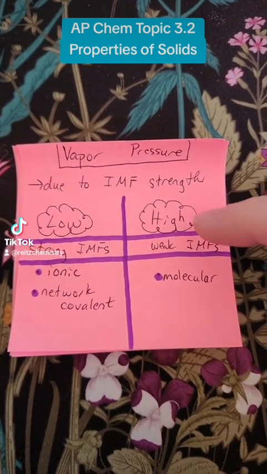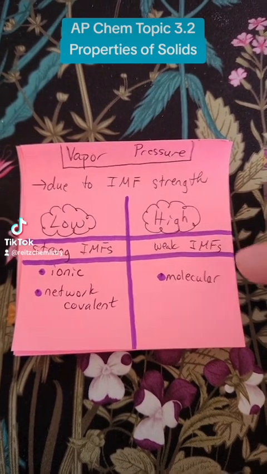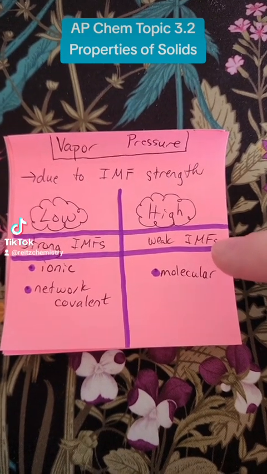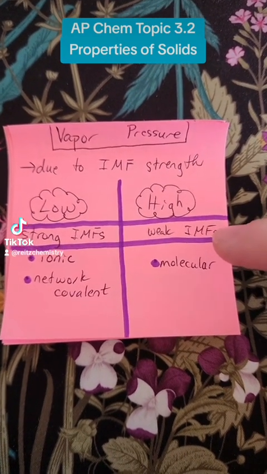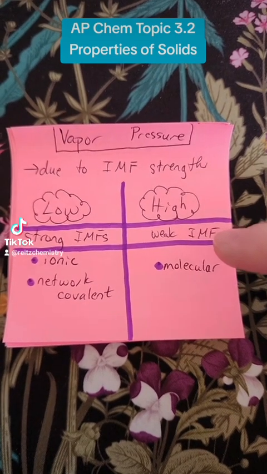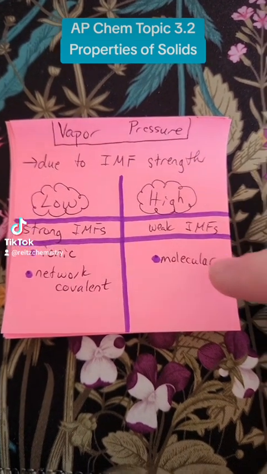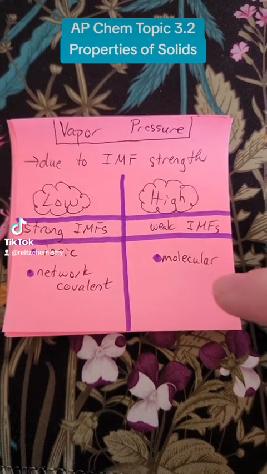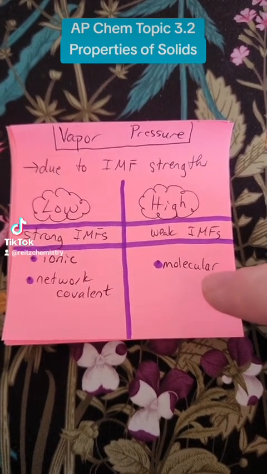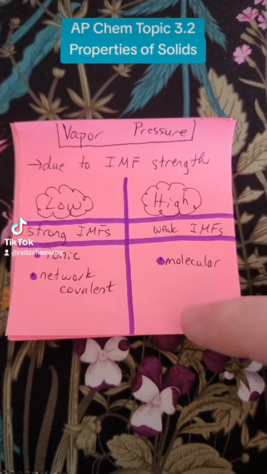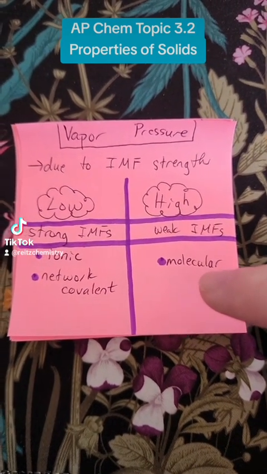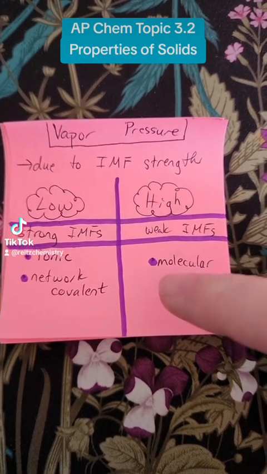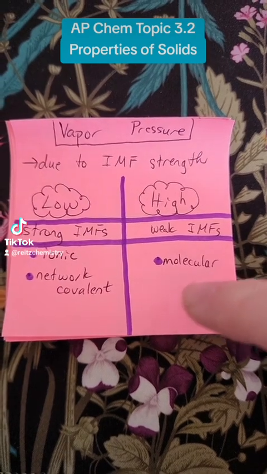A high vapor pressure would be due to weaker intermolecular forces because those forces are holding those particles together with less strength, and therefore it is easier for those particles to overcome that intermolecular force at that temperature. So we would expect that to be something like a molecular solid, or molecular substance. Often you will have to compare vapor pressure of two liquids that are both molecular, and so in that case you would likely look at the strength of the London dispersion forces or whether or not hydrogen bonds are present or the strength of a dipole-dipole.